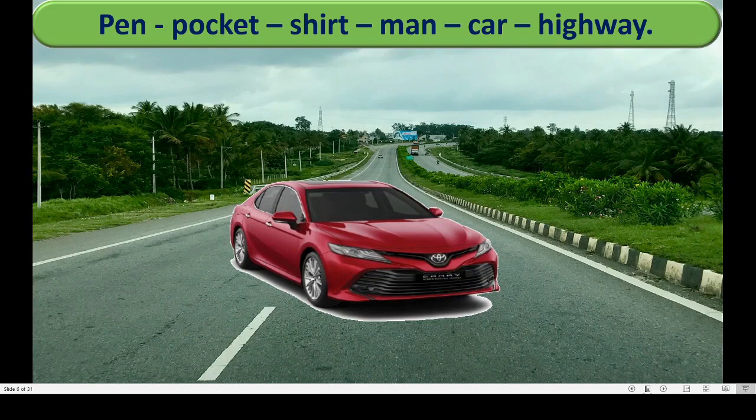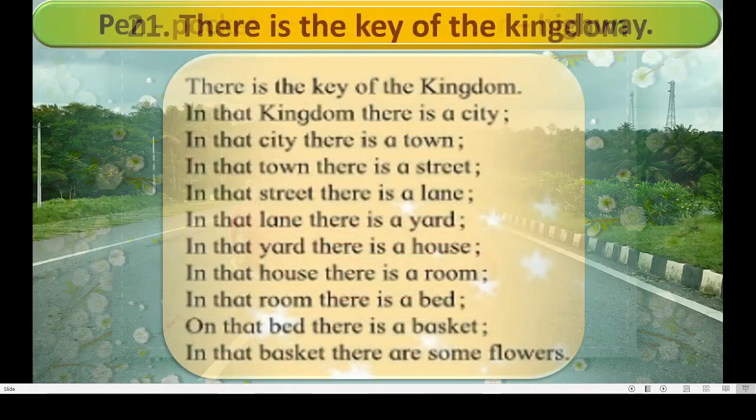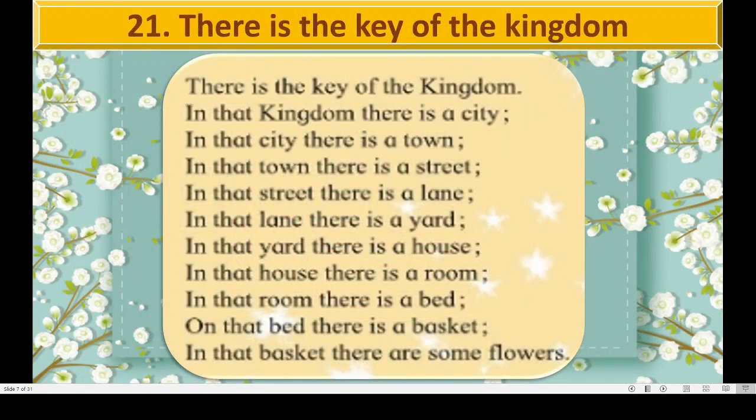Okay. Now we will move to our poem. See, this is our poem on page number 44 of the Balabharati English textbook. The title is There Is the Key of the Kingdom. You know about the key, the meaning of the key. And kingdom means desh, rajya.